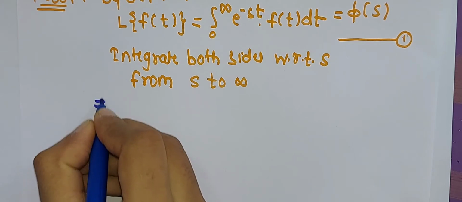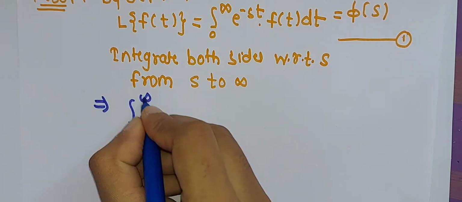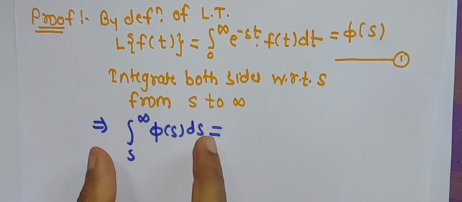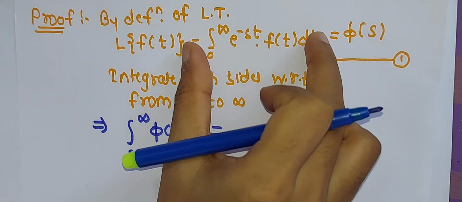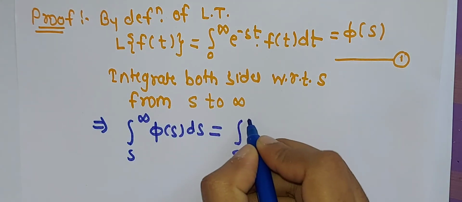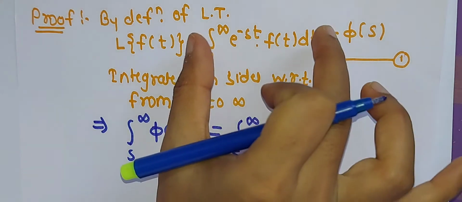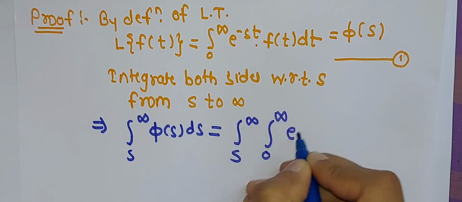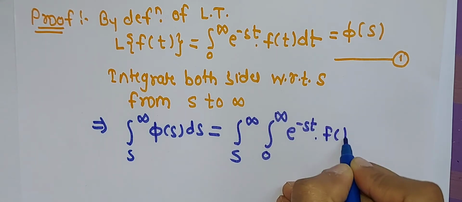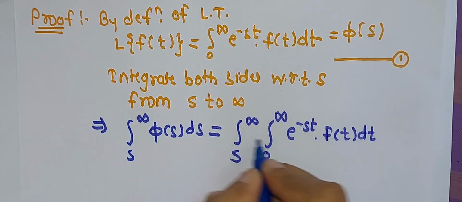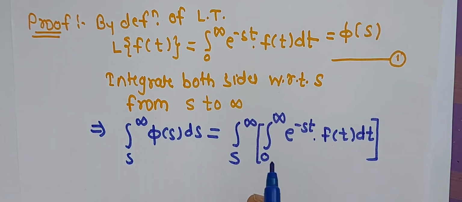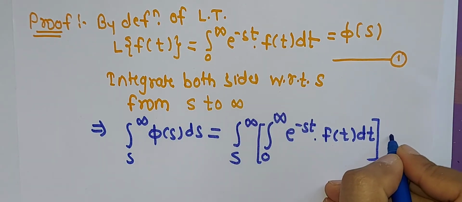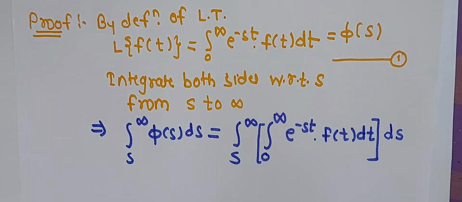So that implies integration s to infinity phi of s ds is equal to, this value we write on the LHS, and similarly on the RHS the integration is from s to infinity, and then we can write the original integration, that is the original value, that is 0 to infinity e raised to minus st into f of t into dt. Okay, this is the integration and we are integrating both sides with respect to s, therefore this integral value is ds with respect to ds.